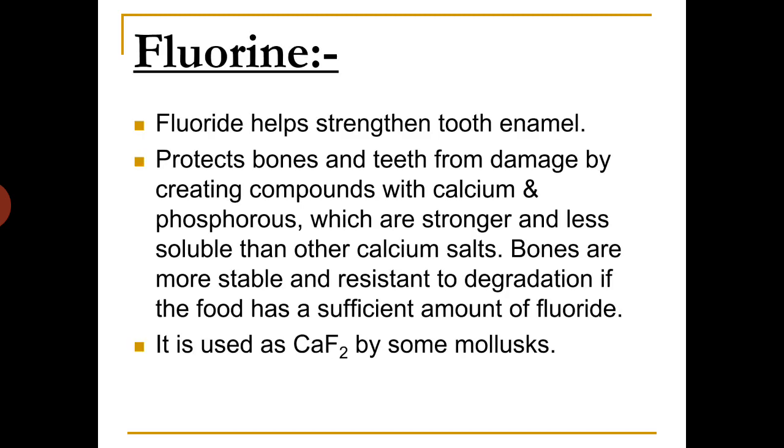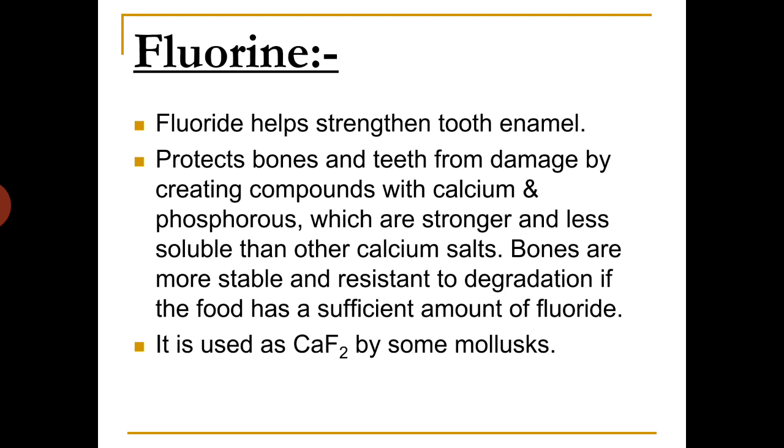The next element which is considered to be essential is fluorine. Fluorine is present in biological systems as fluoride ion, that is F minus. It helps to strengthen tooth enamel, and it protects bones and teeth from damage by creating compounds with calcium and phosphorus, which are stronger and less soluble than other calcium salts.